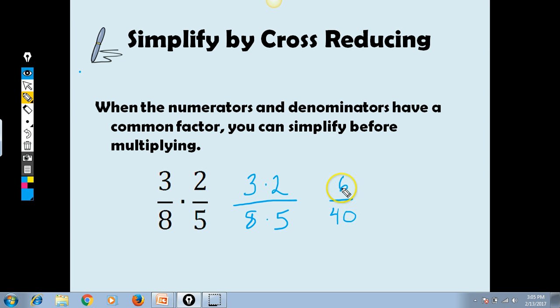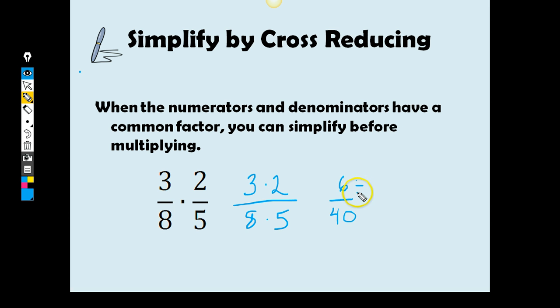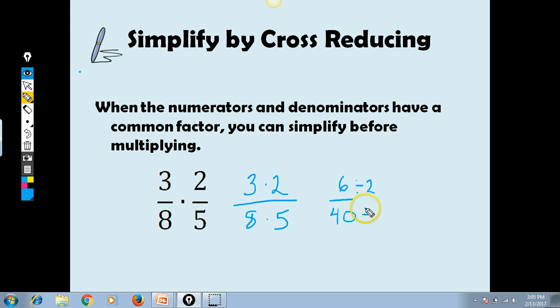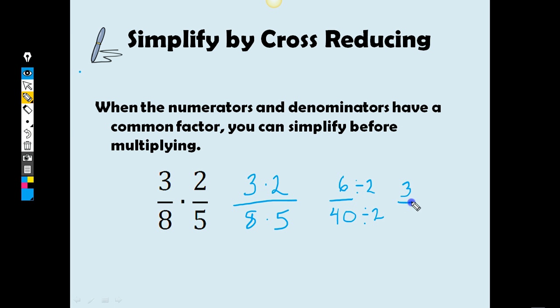And if we look at the greatest common factor between 6 and 40, we're going to discover that that greatest common factor is 2. And so we could divide a 2 out of the top and then divide a 2 out of the bottom. And we would end up with 3/20 as our answer.